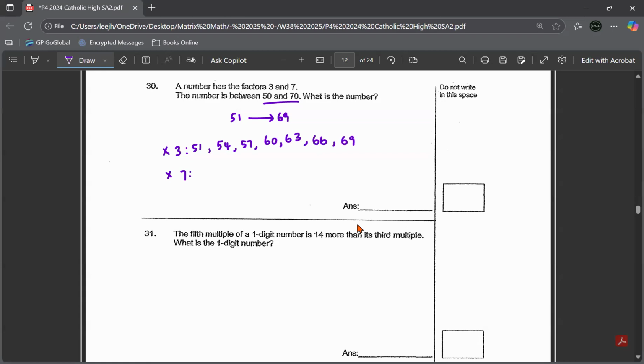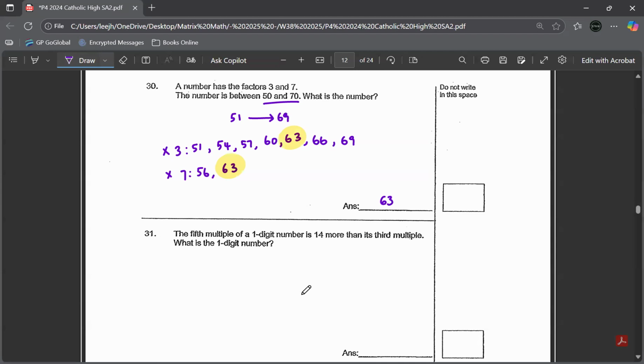Multiples of 7, the first multiple that falls between 50 and 70 is 56, followed by 63. 70 cannot because it's after 69. So if you look at these two, which one is the common multiple? It's none other than 63. This is your answer.